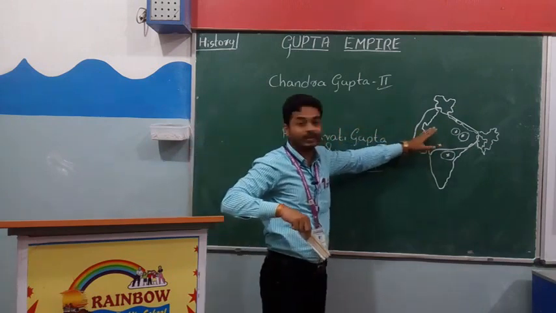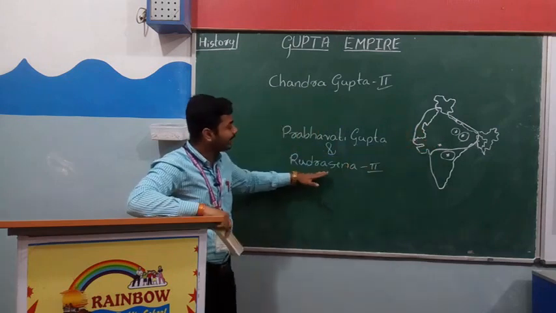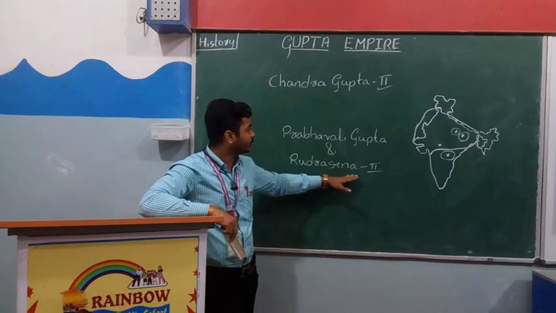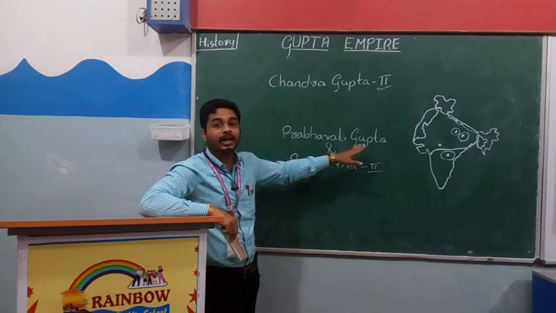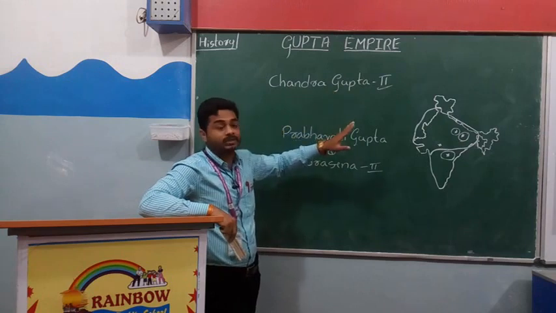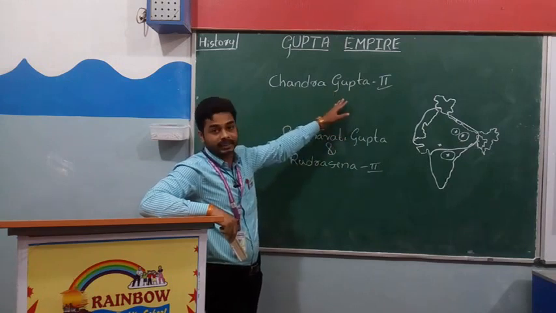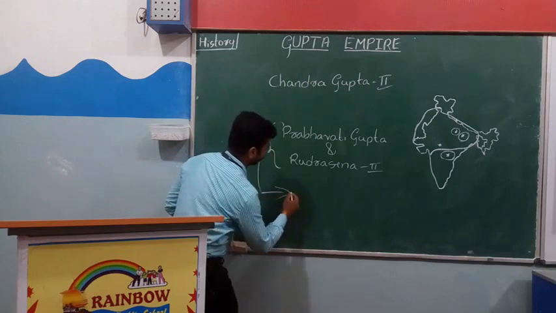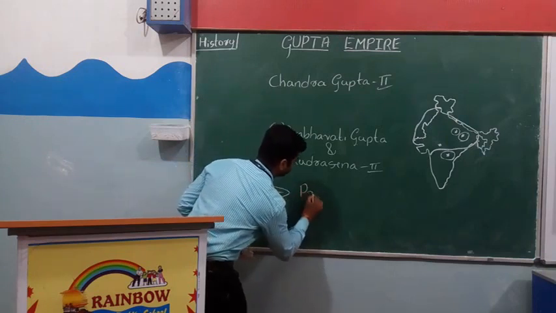I am going to tell you afterwards. When Rudrasena died, Prabhavati Gupta's son, Pravarasena II, became the king of the Vakatakas. That means Pravarasena II was the grandson of Chandragupta II, right?